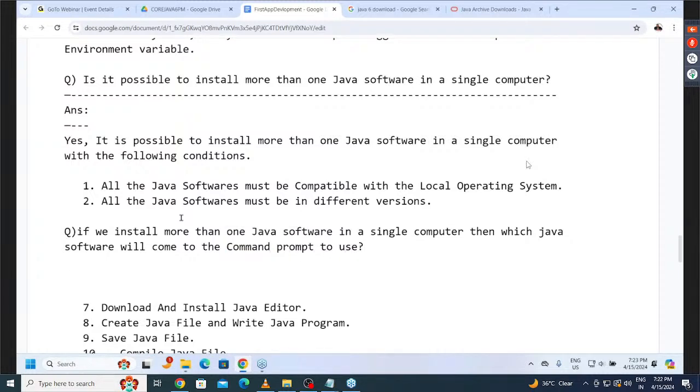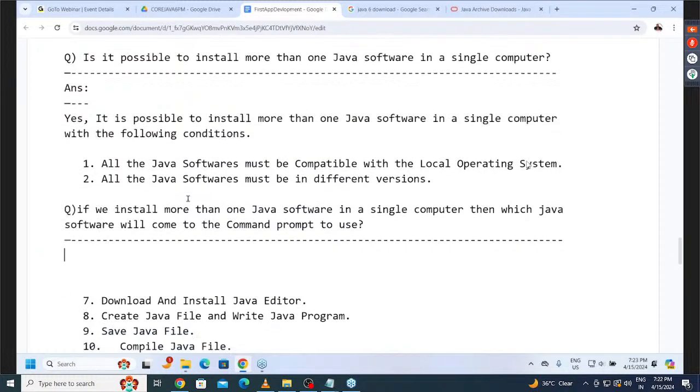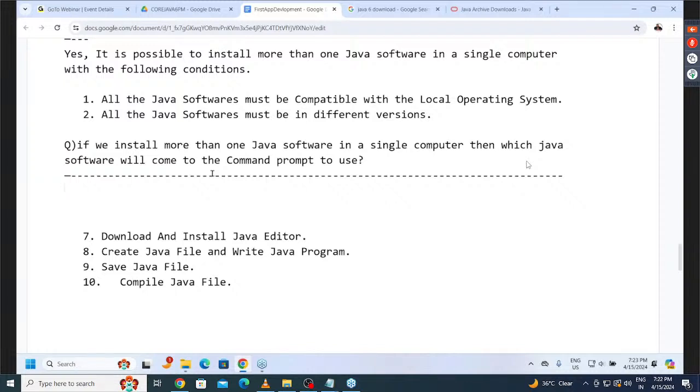Multiple Java softwares we can install in our system. That's okay, fine. It is possible. I understood that. Out of these multiple Java softwares, which Java software is possible to use, is available for me to use in our computer here? Which Java version is possible to use in our computer? I think you understood my content here. 3 versions I installed. Which version am I able to use in command prompt now? Which version we set to the path environment variable, that we are able to use.